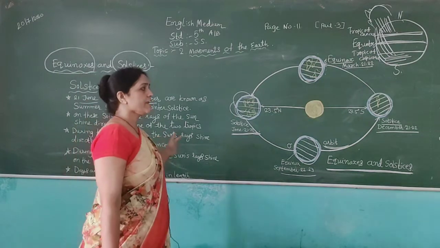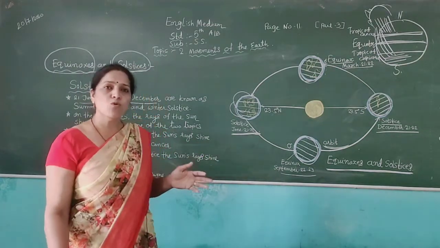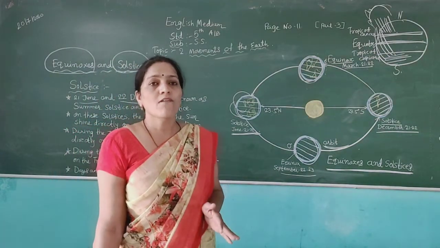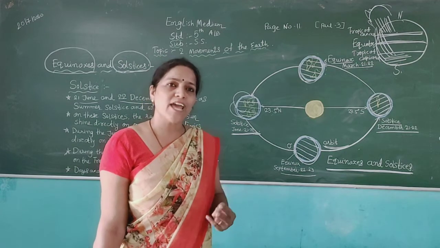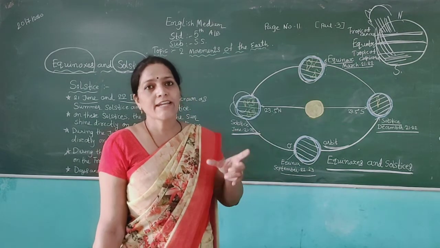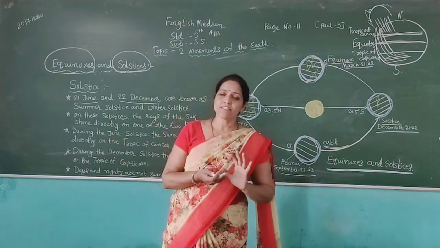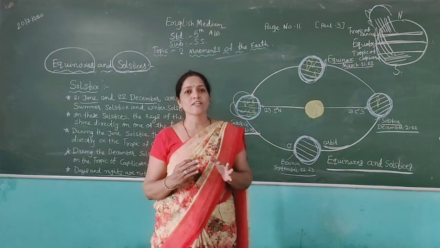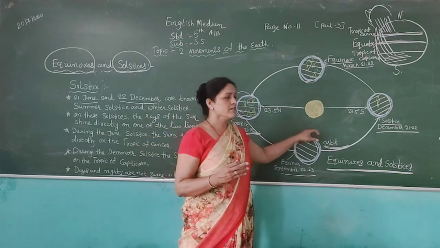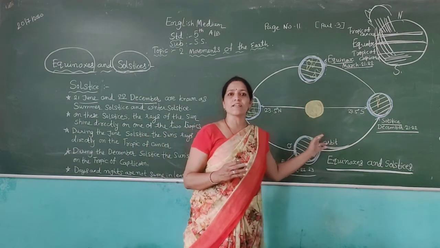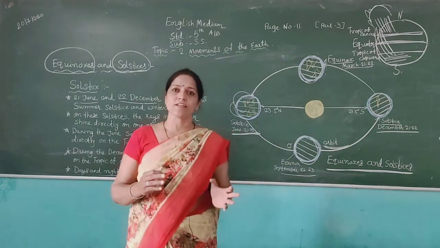Then after, I taught you about movements of the earth. Our earth moves in 2 ways, rotation and revolution. When the earth moves on its axis, it is called rotation, and when the earth moves around the sun, it is called revolution.